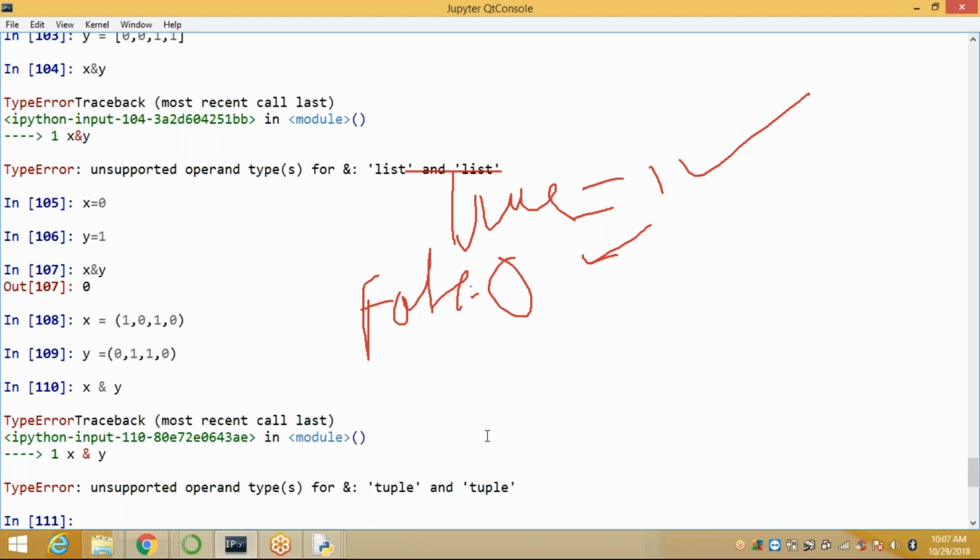Next, we'll go to the next topic: bitwise operators, assignment operators, special operators. We'll discuss tomorrow.